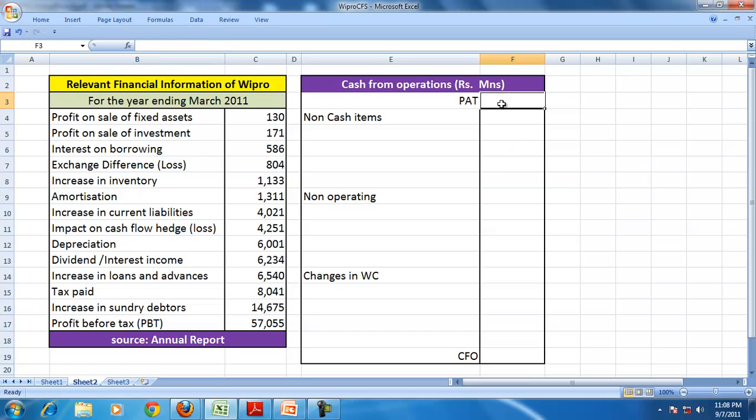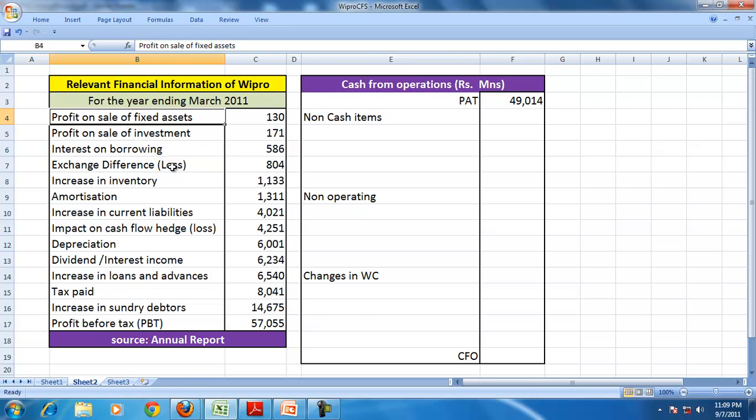Profit after tax is the profit before tax minus the tax paid, so this is the adjusted profit after tax. Then we'll find the non-cash, non-operating items and the changes in working capital. We'll pick up the items one by one and understand.